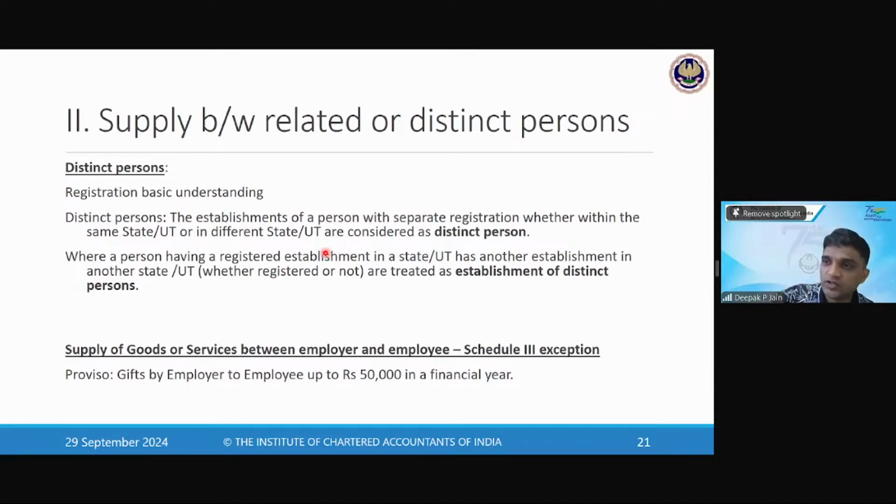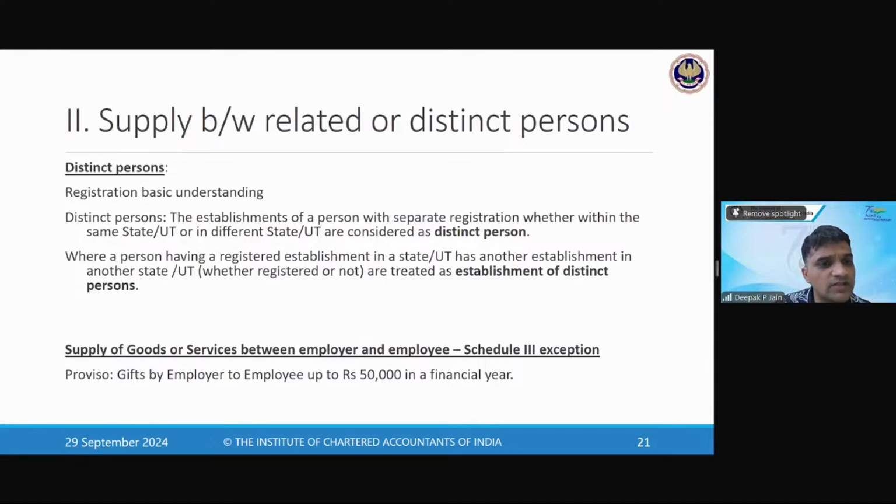But one thing to be noted: for all the 10 branches you have, you can take one registration. In the registration provisions you will understand that you have an option to take one registration in a state for however many branches. So if you have 10 or 15 offices or branches, and for that you have taken one registration, in that case, for all of these registrations, if you take one registration, any stock transfer is not liable to GST. Clear?